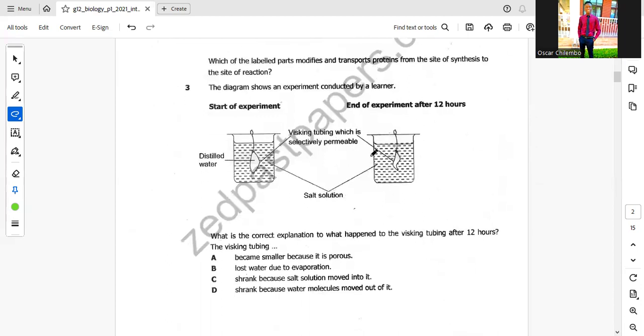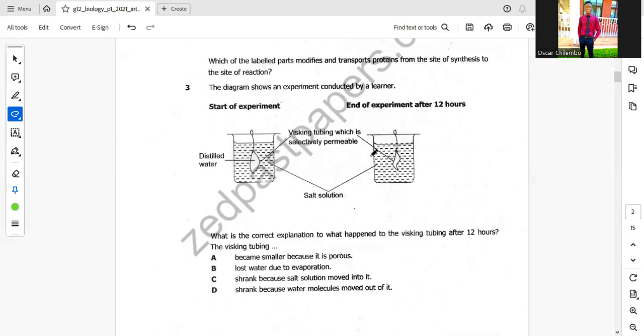Question 3. The diagram shows an experiment conducted by Elena. There was distilled water, then there was a visking tube, which is selectively permeable. Take note of that, selective permeability is an important point here. Then there was a salt solution. What is the correct explanation of what happened to the visking tubing after 12 hours?